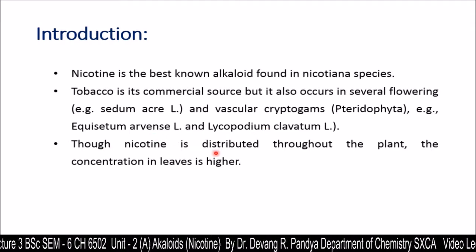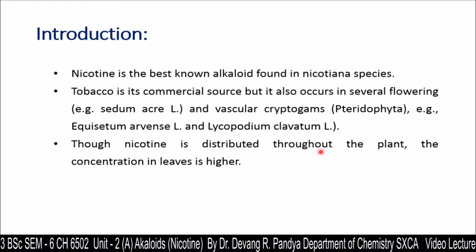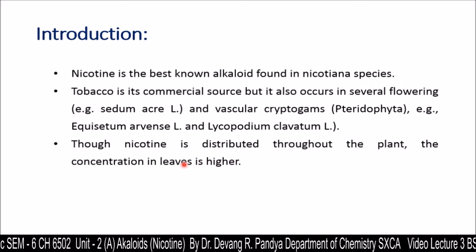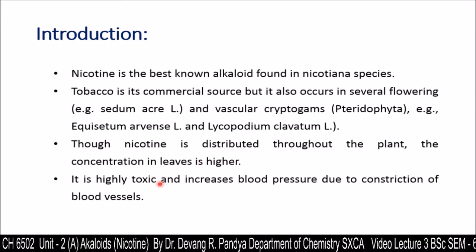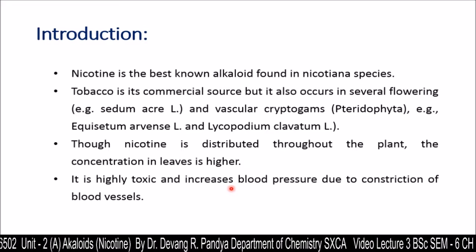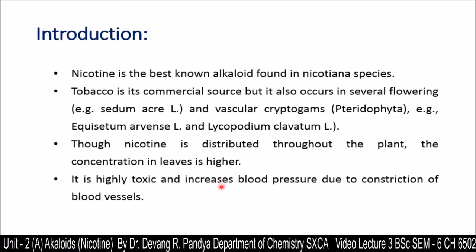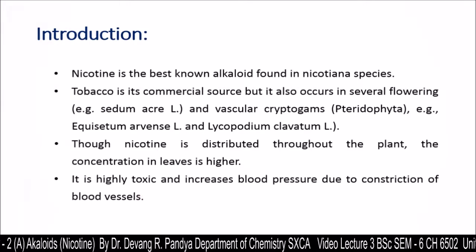Though nicotine is distributed throughout the plant, the concentration in leaves is much higher, and it is highly toxic and increases blood pressure due to contraction of blood vessels.